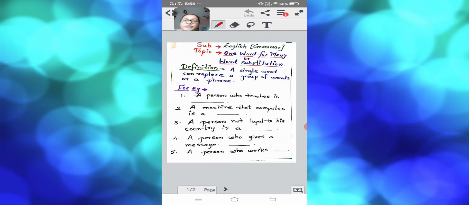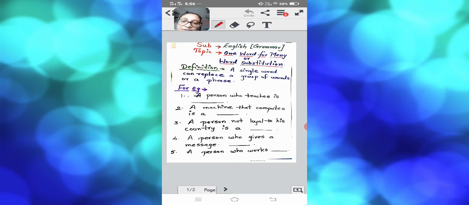The definition of word substitution is a single word which can replace a group of words or phrase. A single word is to be used for many words. In today's topic, we are going to discuss a few examples. The first example is related to our day-to-day life, that is a person who teaches. A person who teaches is called what?